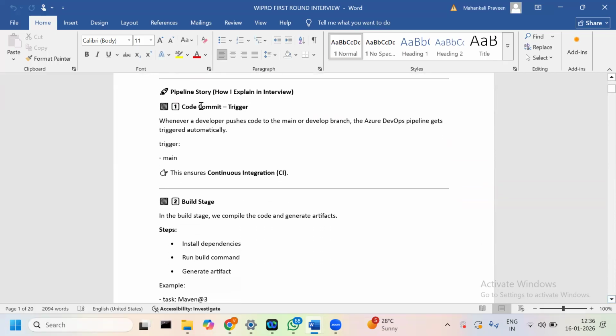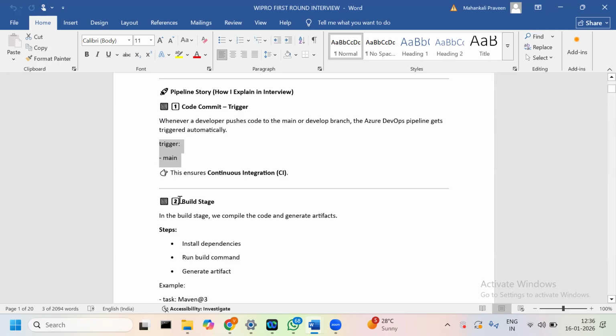One is the code commit. Whenever a developer pushes code to the main or development branch, the Azure DevOps pipeline gets triggered automatically. So we have to give this trigger on main, to ensure the continuous integration process.